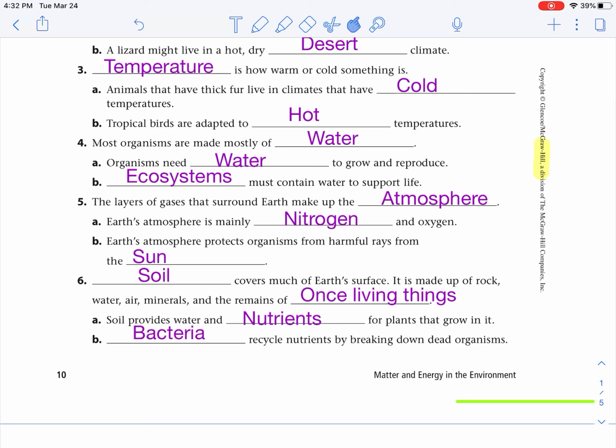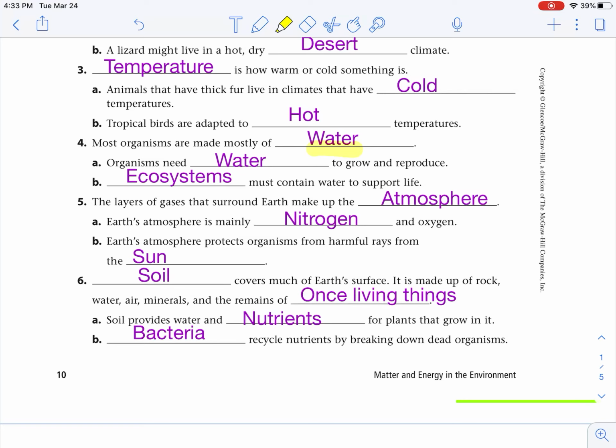Animals that have thick fur live in climates that have cold temperatures. Now, that's an adaptation that they have to be able to survive in that colder temperature, the thick fur. Tropical birds are adapted to hot temperatures. They do not have the adaptations to live in a cold environment. Just like a polar bear would not survive in the desert, a tropical bird would not do well in the Arctic. Most organisms are made mostly of water.